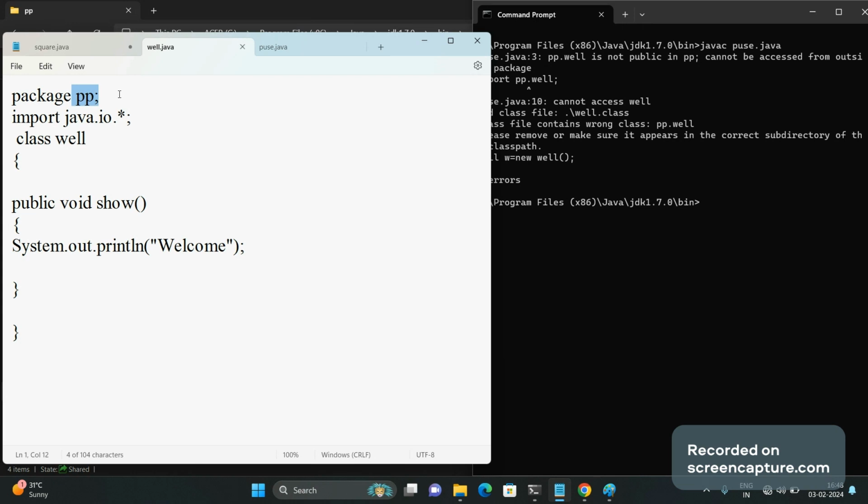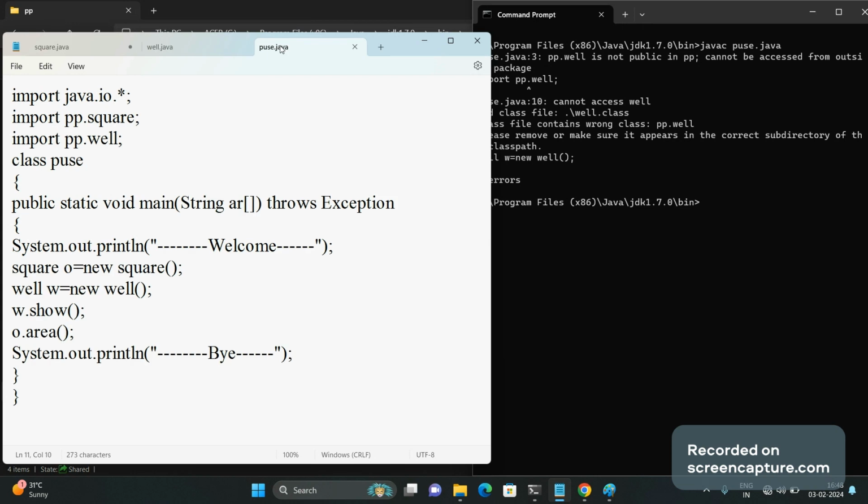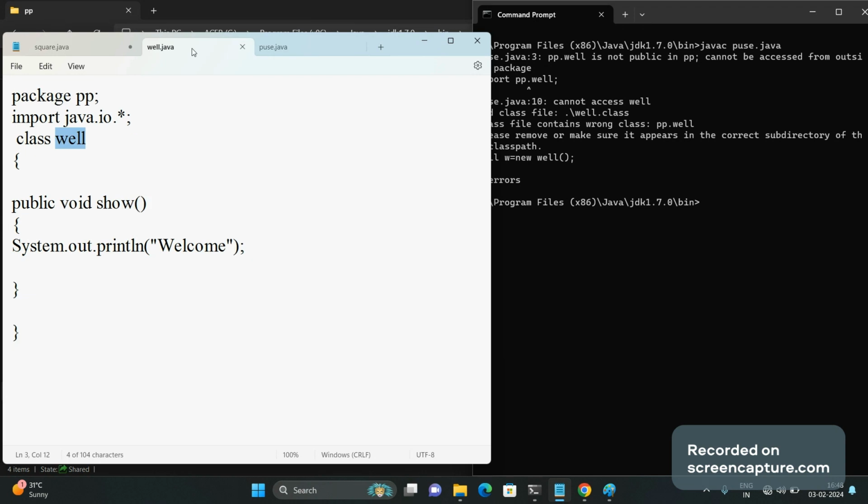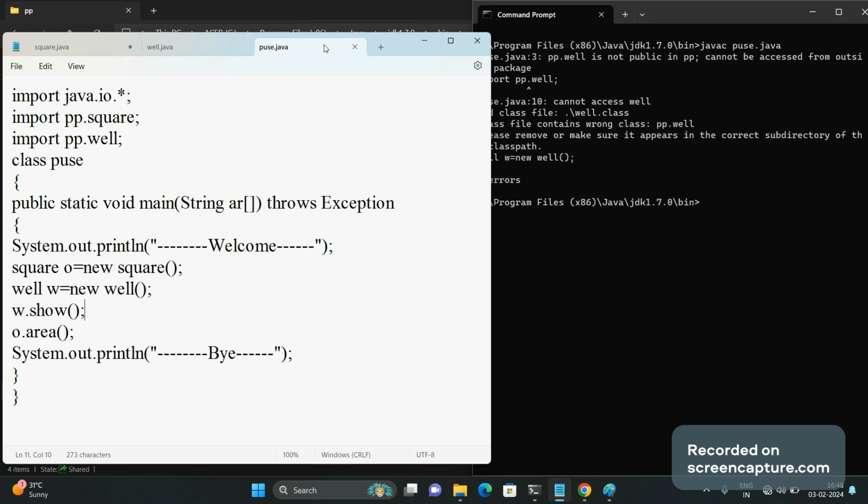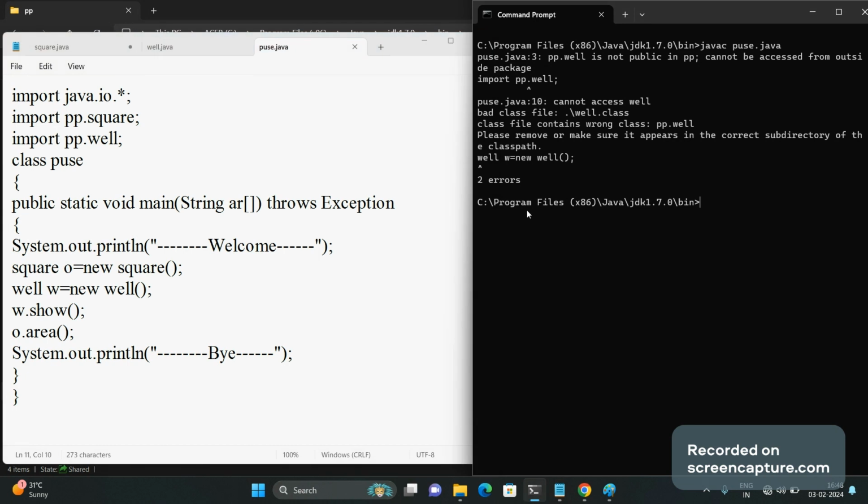It is accessible only to Java programs in the pp folder, but we are accessing the Well class in the Puse Java file, which is available under the bin folder. So two different locations are there, and we have not given an access specifier, so it has become default. So it is accessible only in the pp folder but not in the bin folder. By this way, we can hide classes using the package concept.